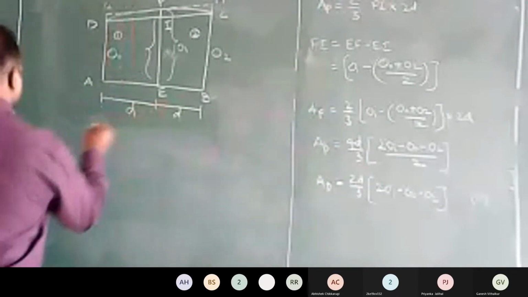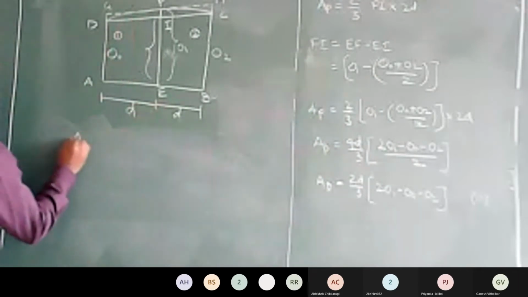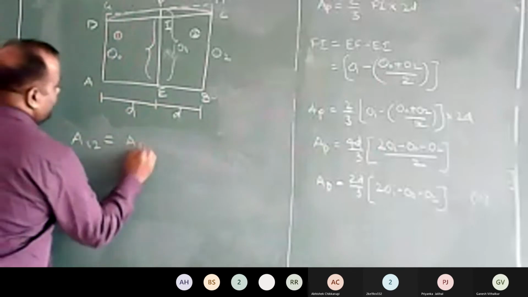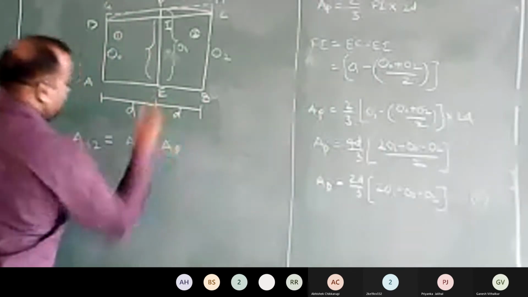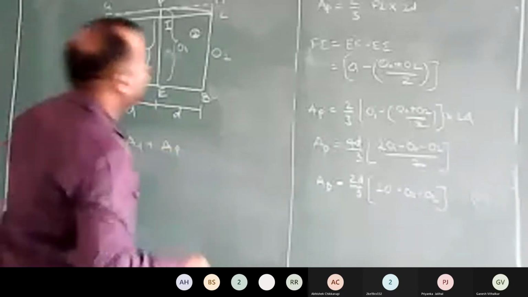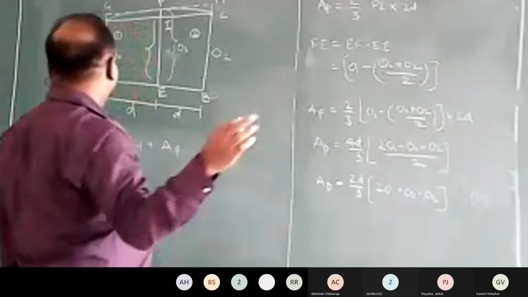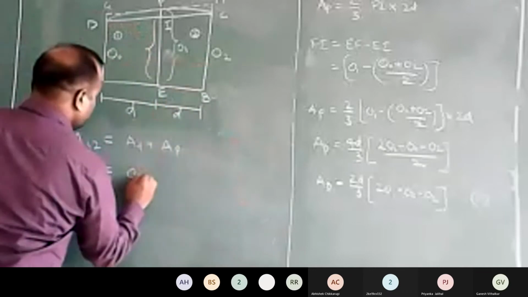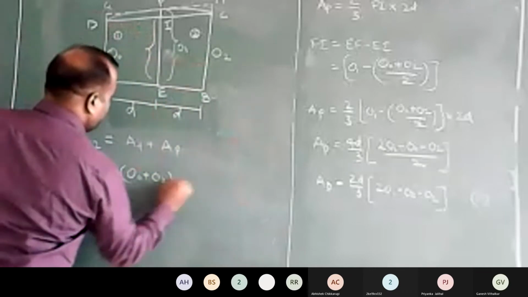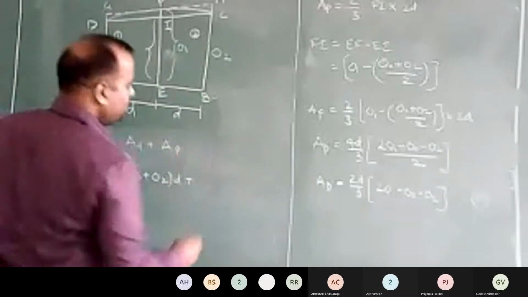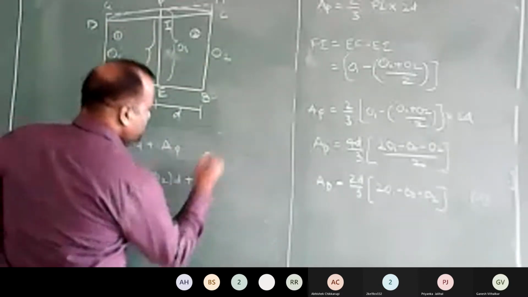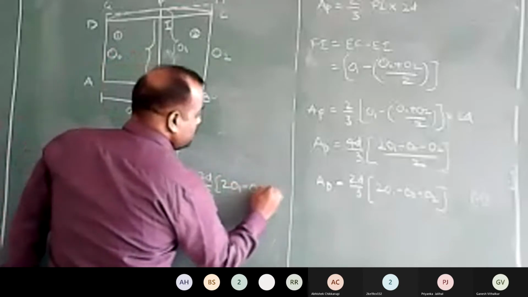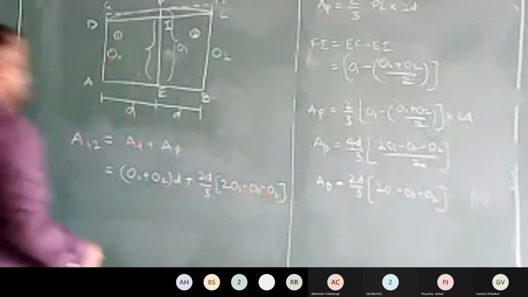Anyway, I will continue. Next, my total area of the segments 1, 2 equals area of trapezoid plus area of parabolic portion. What's the area of trapezoid? I think it was O0 plus O2 multiplied by d, plus 2d by 3 multiplied by 2 times of O1 minus O0 minus O2.